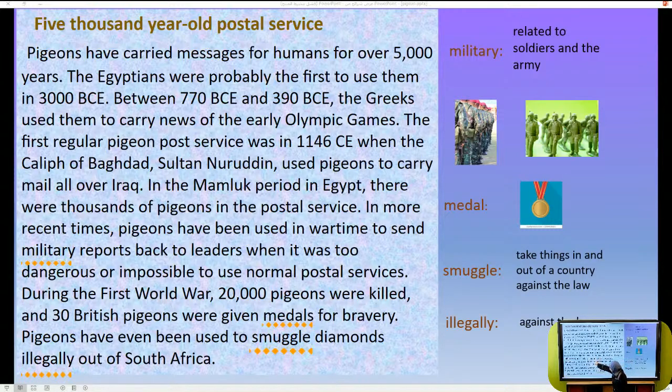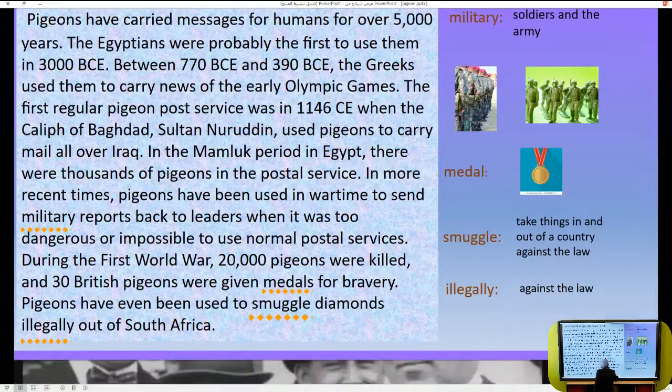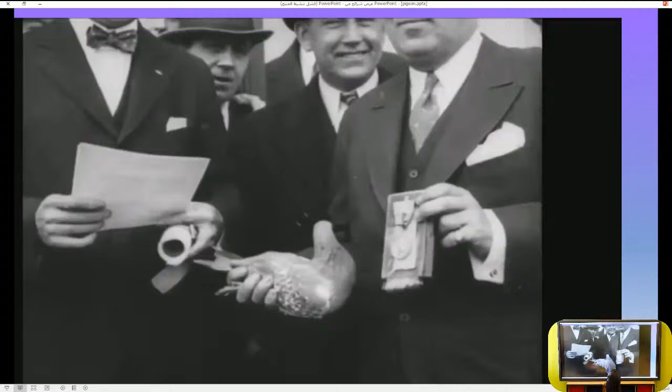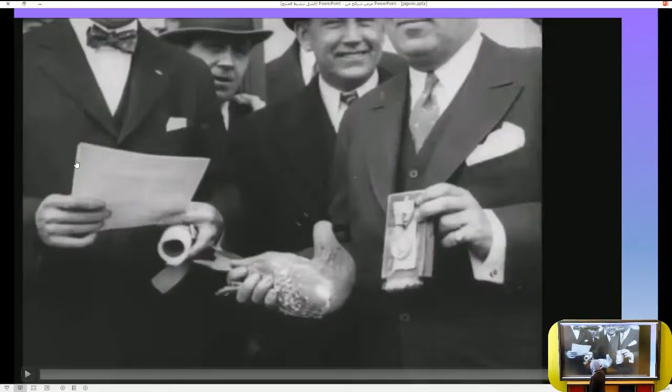Now, of course, in recent times, they used the pigeons in wartime. 20,000 pigeons were killed, and 30 pigeons were given medals. I don't know what this means. I don't know if you think that a pigeon can like this, maybe, to get a medal. I don't know, maybe something symbolic. Here we have a video about giving this medal to the pigeon.